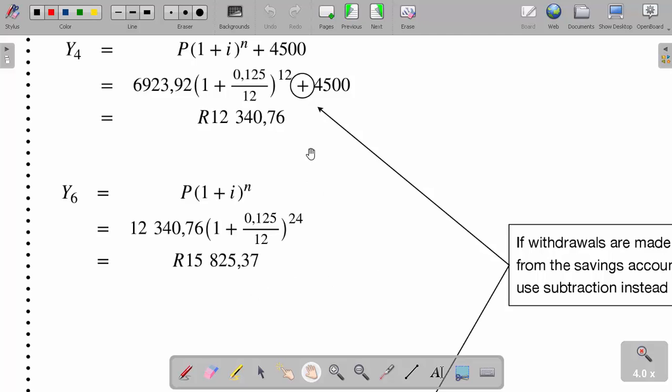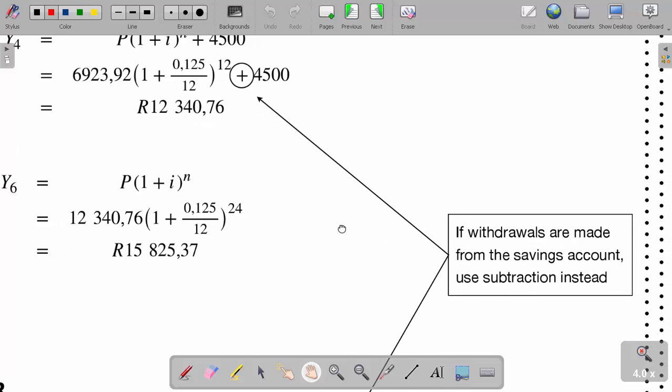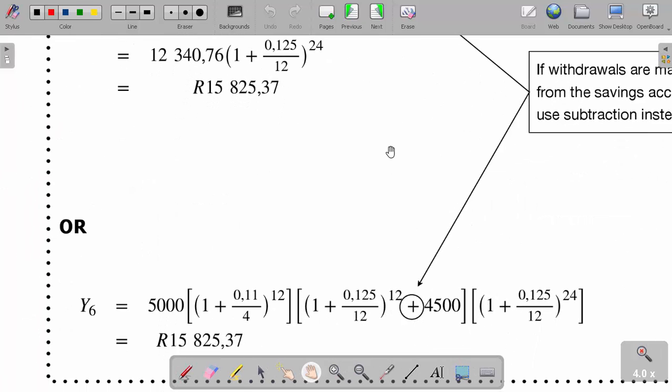So whenever they say that in the savings account, if they deposit, we add, and then if they withdraw, we subtract. That's the note which you see here, that if withdrawals are made from the savings account, then use subtraction here instead of addition. Okay, all right. And now this could still be done in a single step. Let me explain it properly.